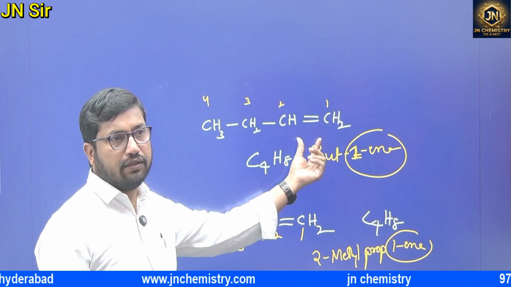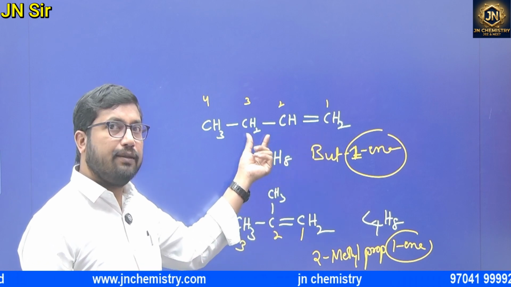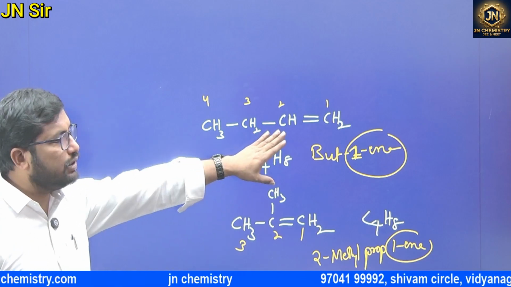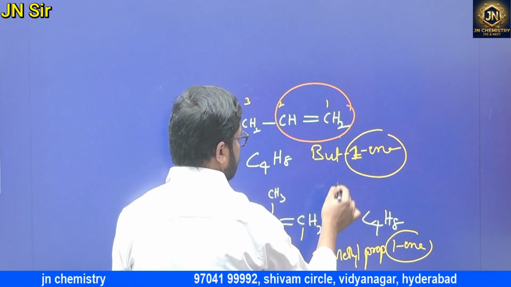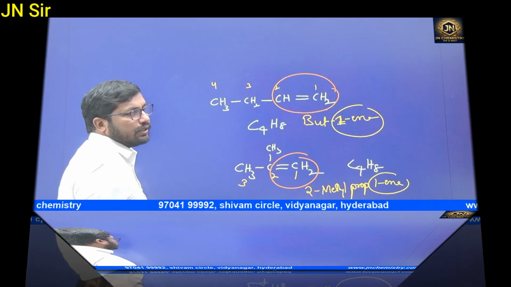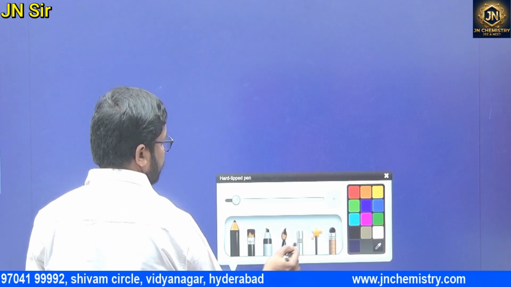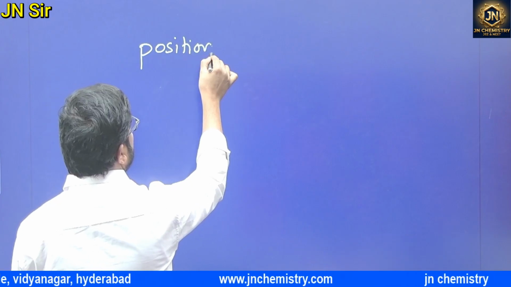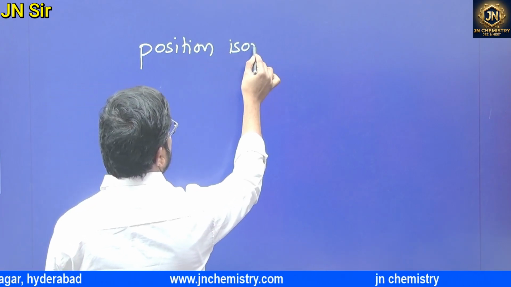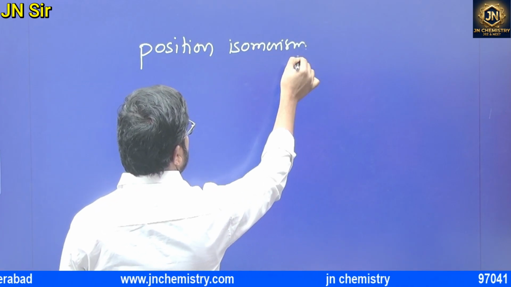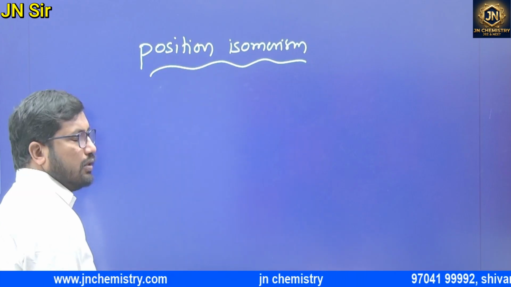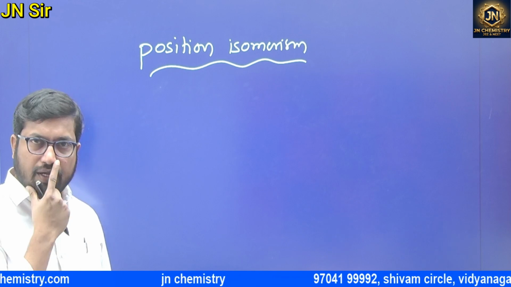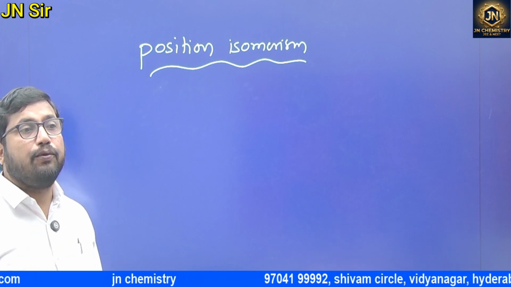The position we won't change, right? If you change the position, it becomes position isomerism. I'll explain position isomerism also, but don't change the position. The position should be the same, first place only. Put the heading position isomerism. Here also the same definition: compounds which have the same molecular formula but differ in their position.